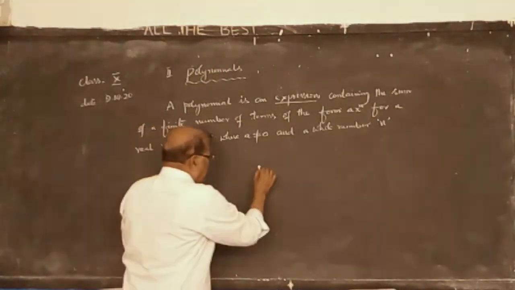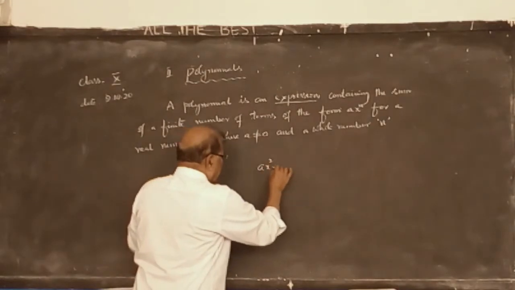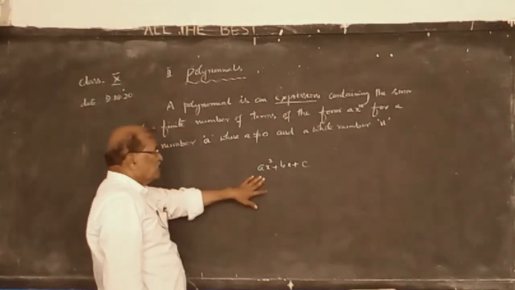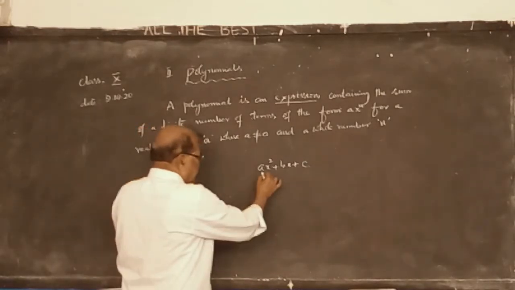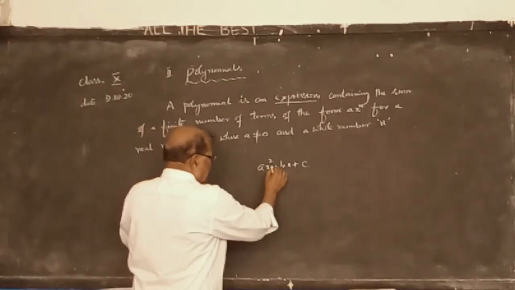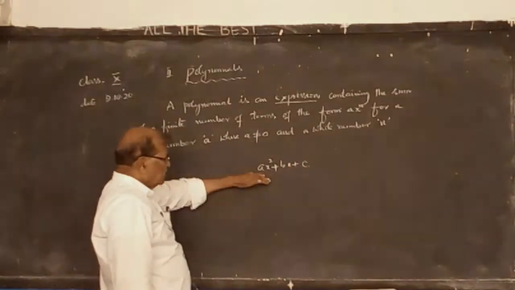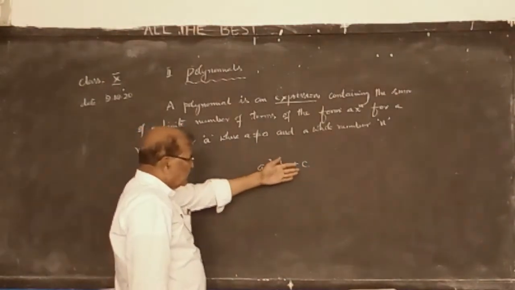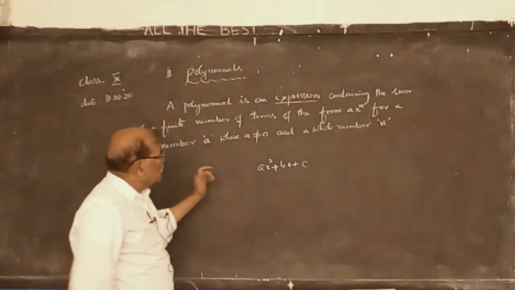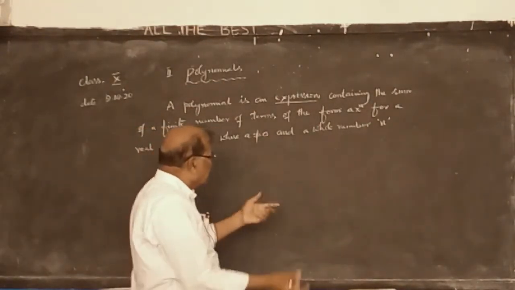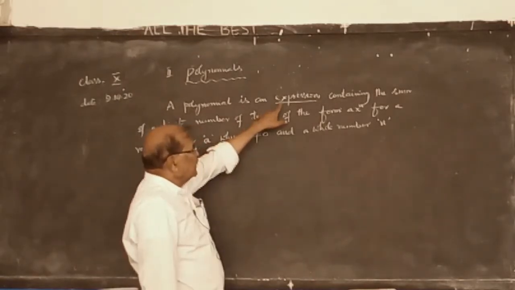For example, ax square plus bx plus c. This is an expression of three terms. They are ax square, bx and c. If the terms are combined with plus or minus signs, it is called an expression.